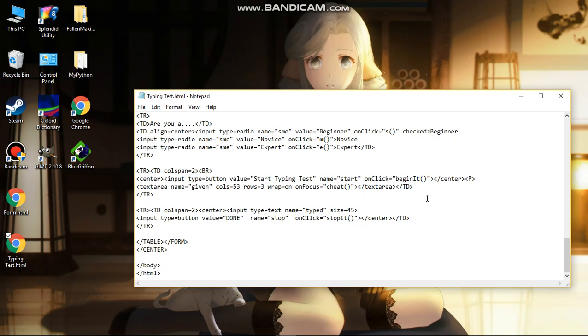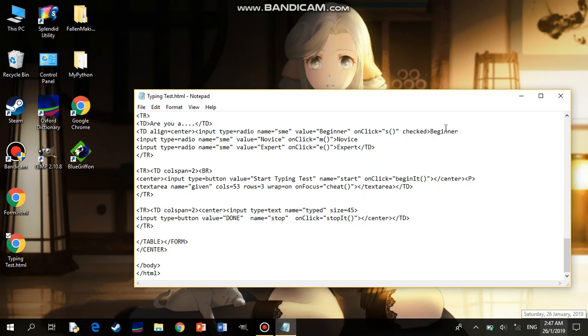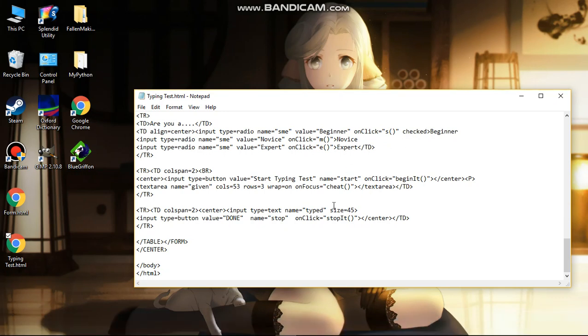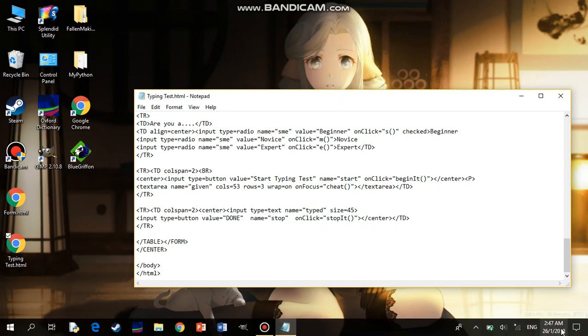So what's the time now? Let's see, 2:47. So when you click this button, it will record 2:47 AM. And after you type the text given and you click the button, it will initiate the function called stop it, and then it will record the time, which will be after 2:47 AM.